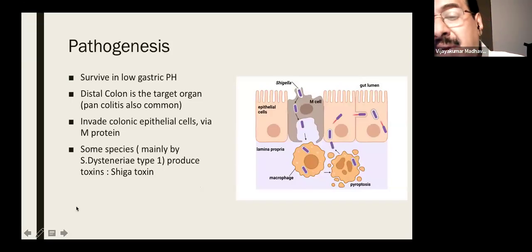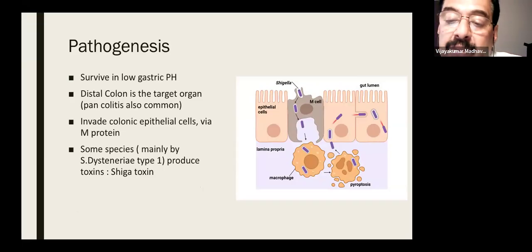What is important about Shigella is that they survive low gastric pH, so they bypass the gastric pH and reach the distal colon. That is the target organ, so you can develop distal colitis or pancolitis. They invade colonic epithelial cells via M cells. And some species cause the most dreaded problem: when we were in Calicut Medical College, we saw so many cases of encephalopathy. These are mainly caused by Shiga toxin produced by Shigella dysenteriae type 1.